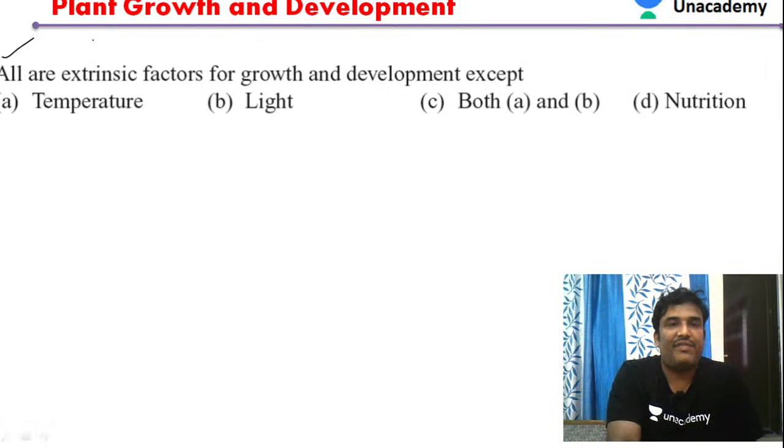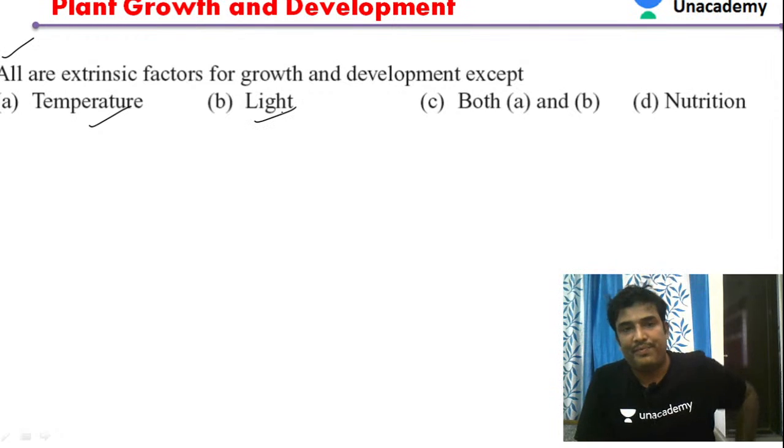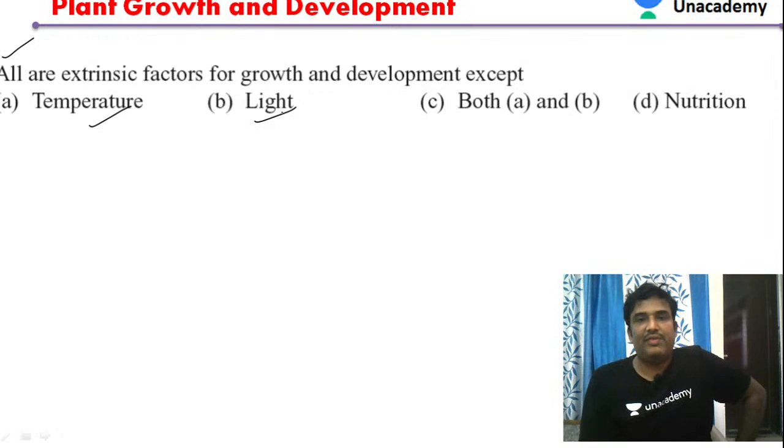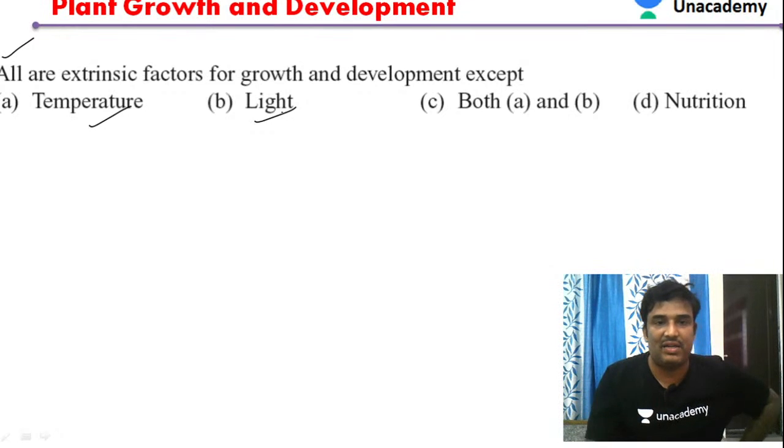All the extrinsic factors for growth and development, all are extrinsic factors for growth and development except. So which are extrinsic factors here? That was the question. So the extrinsic factors include temperature. So temperature is an extrinsic factor. Certainly light. So light plays a very important role. Light is involved in the photosynthesis of plants. It is playing a very important role. It is an extrinsic factor. So light is an extrinsic factor, and temperature.